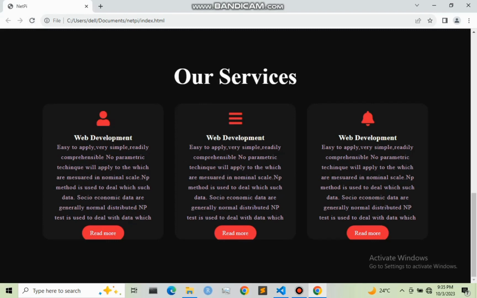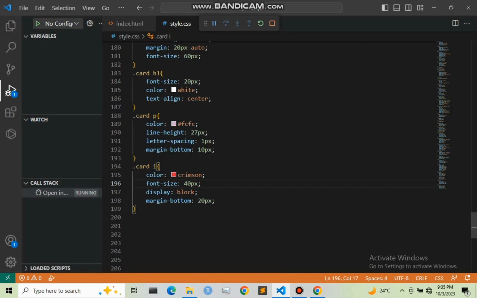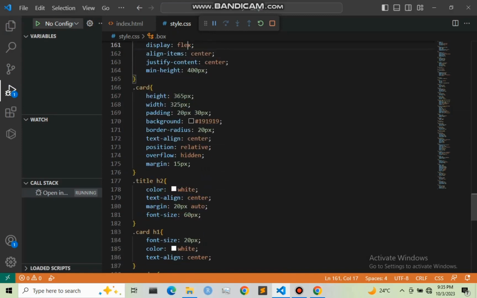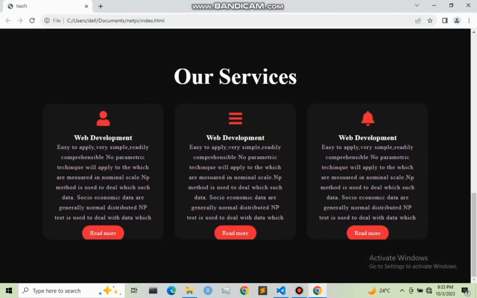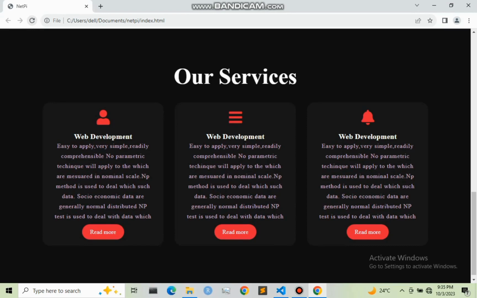I guess now that is somehow better, but also you can add the height of your card. So right here I'm going to give it as 385. So let me save this and refresh our web page. So there we go, we have our service section right here.